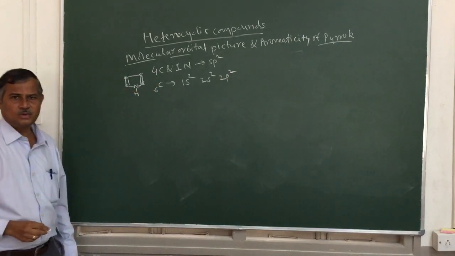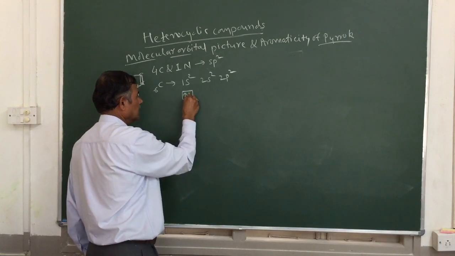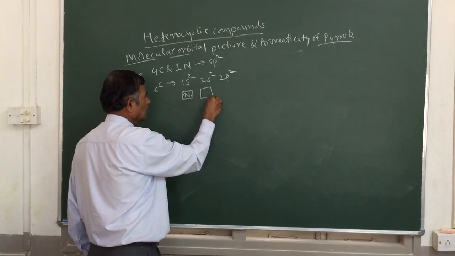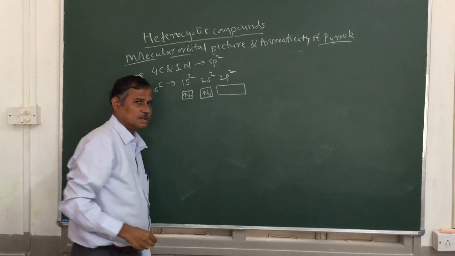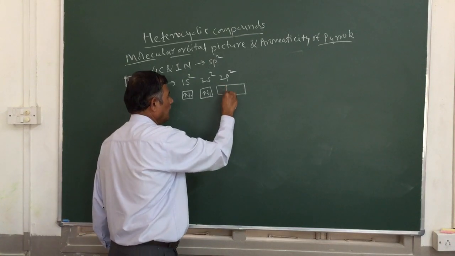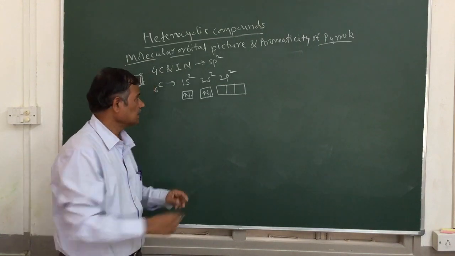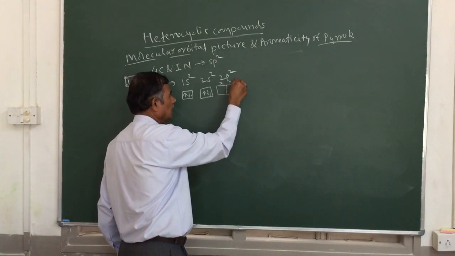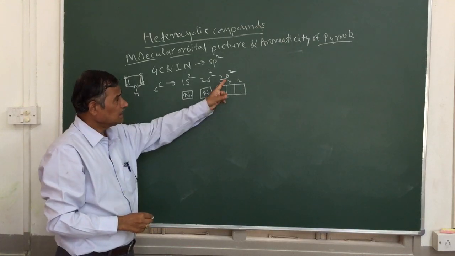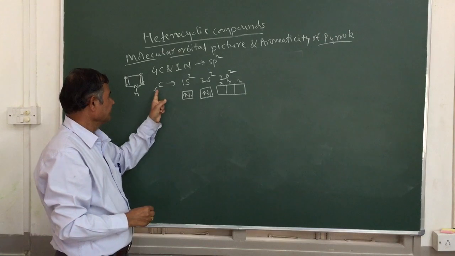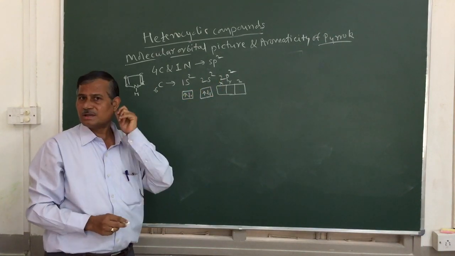If you write these electrons in boxes, there are 2 electrons in 1s, 2 electrons in 2s, and there are 3 suborbitals in the p orbital, that is px, py and pz. In the p orbital there are only 2 electrons in carbon because the atomic number is 6.